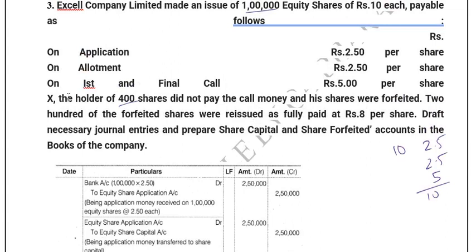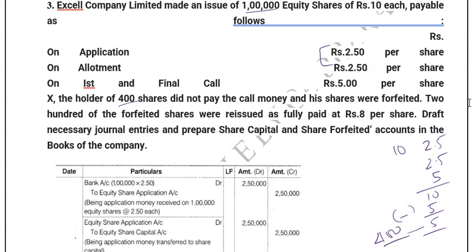As of now, you must remember that the 400 shares value is forfeited. So he did not pay the call money. He paid 5 rupees, so 5 rupees is something which he paid. Paid is something which will be forfeited. So 400 into 5, 5 is unpaid and balance 5 is paid. So 5 into 400, this will go to your forfeited account.